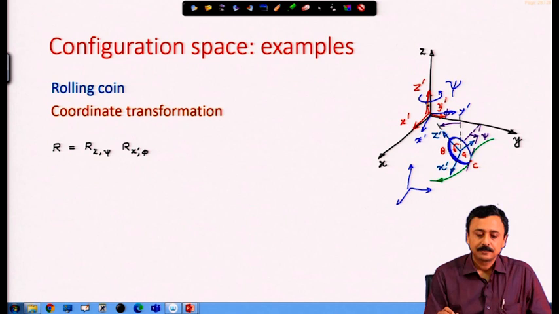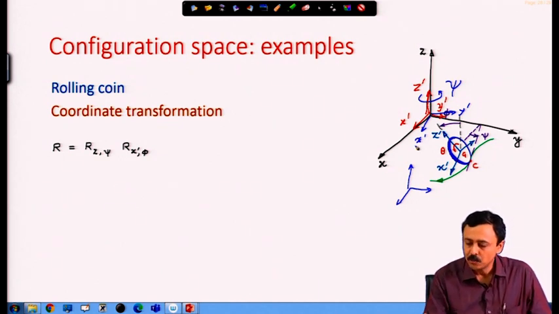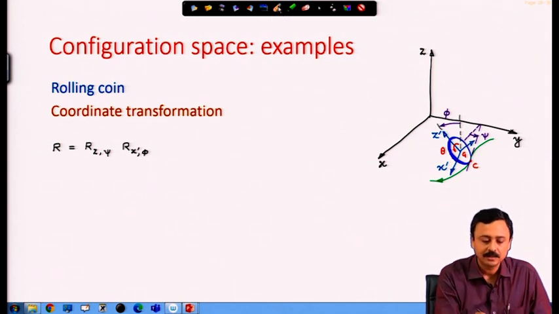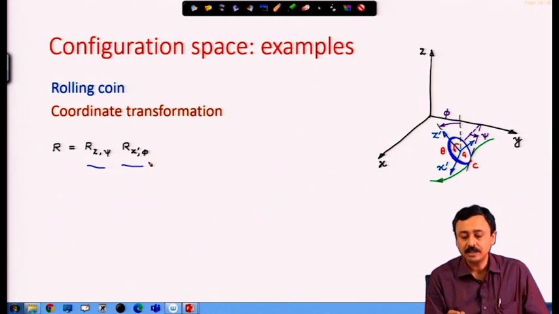Then, for the tilt about the new x prime, I must give a tilt of angle phi. These rotations, given in this order, are about the new frame.